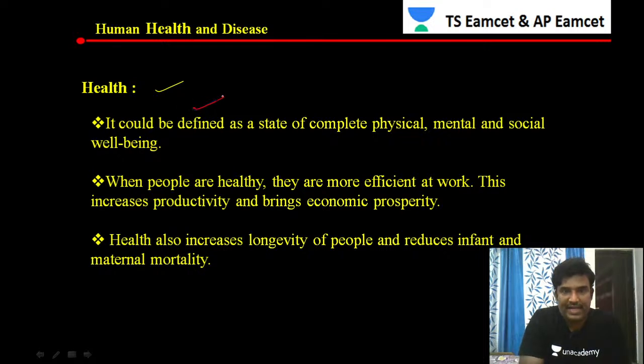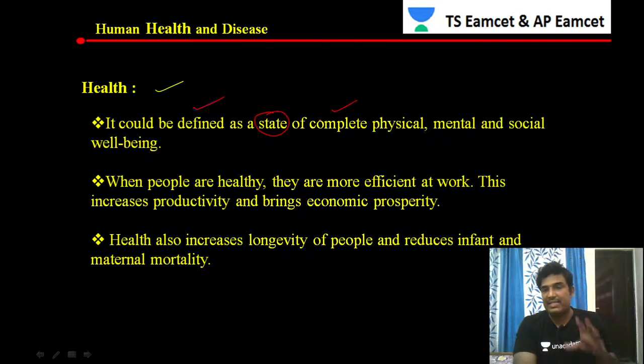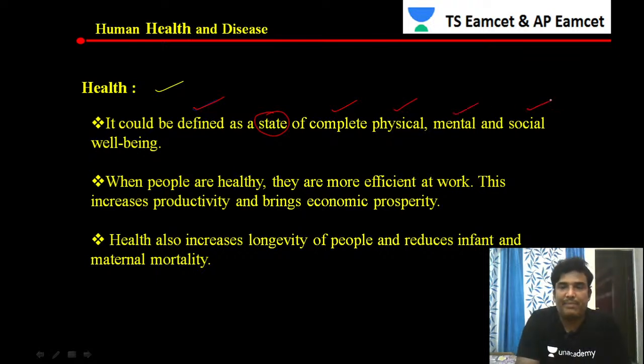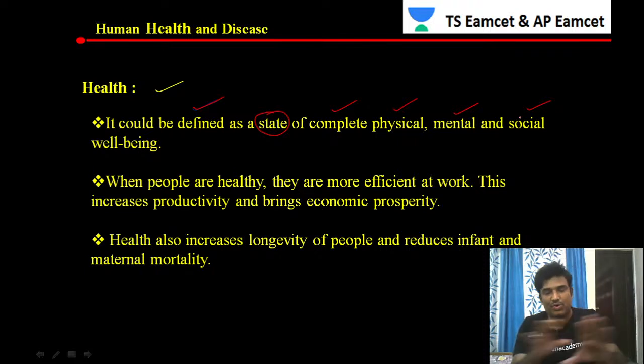It could be defined as a state of complete physical, mental and social well-being. When we call a person healthy, it is defined as a state of complete physical, mental and social well-being. So the person is physically fit in appearance, mentally he is strong, and social well-being means he is good and interacts with every person in the system.